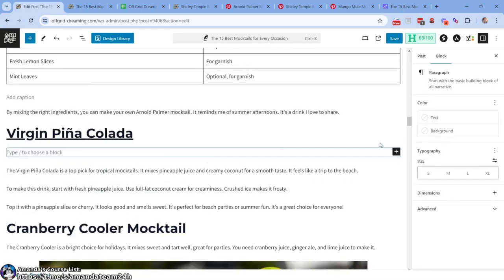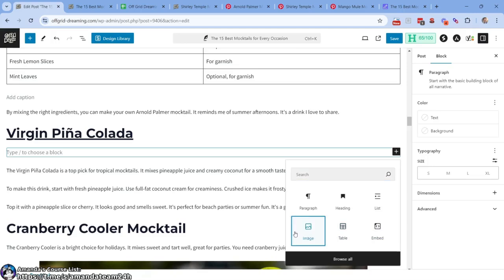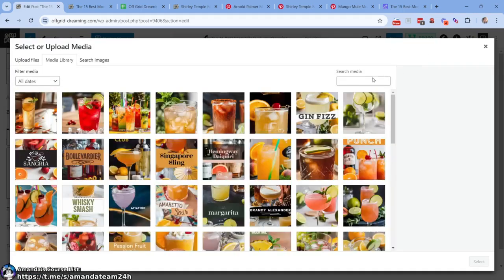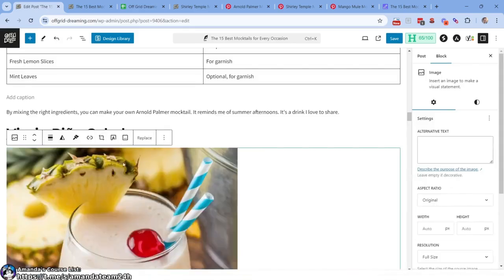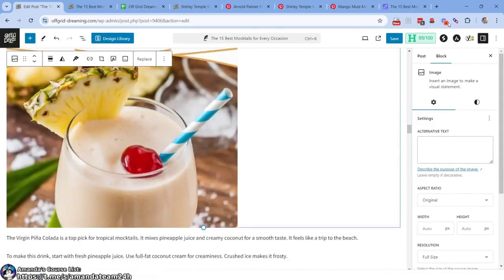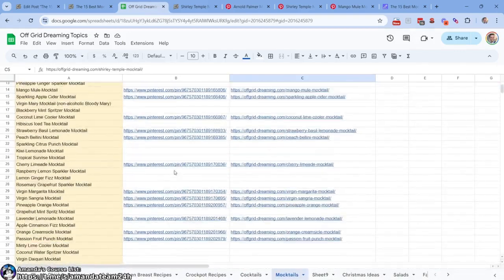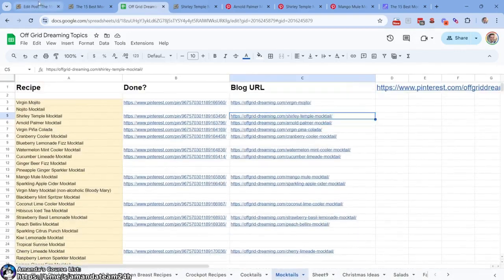So that's done. Then we're going to come over here to image, same idea. Media library means that it's already uploaded to the website. Come over here, find the one that they uploaded for a featured image. Love it. So there's an order of operations. We get these ones done first, at least 15 or 10 or whatever you want to do, and then you can link to them.